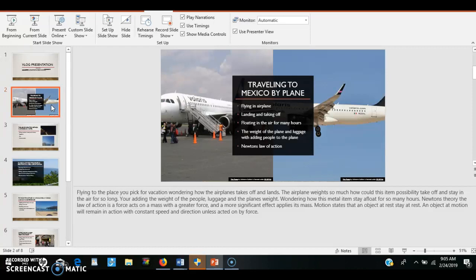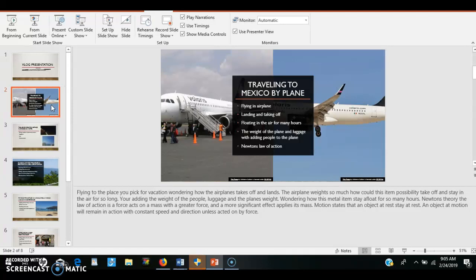Flying to the place you pick for vacation, wondering how the airplane takes off and lands. The airplane weighs so much, how could this possibly take off and stay in the air for so long? You're adding the weight of the people, luggage, and plane, wondering how this metal object can stay afloat for so many hours.